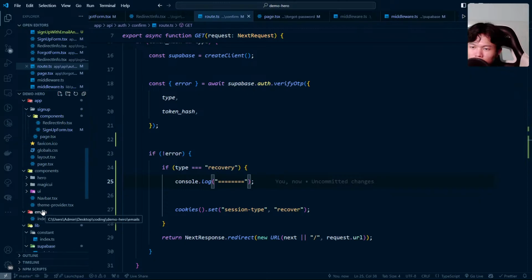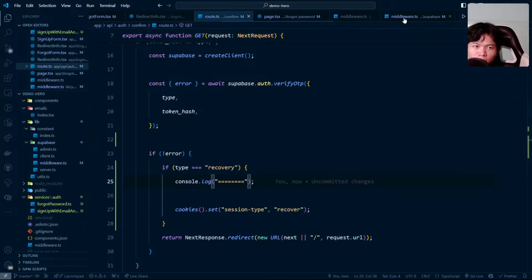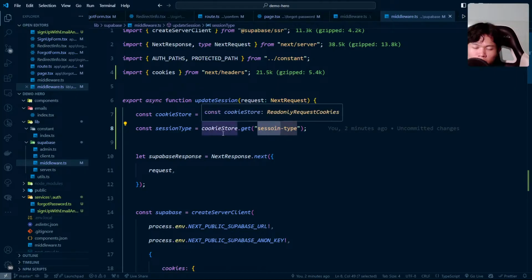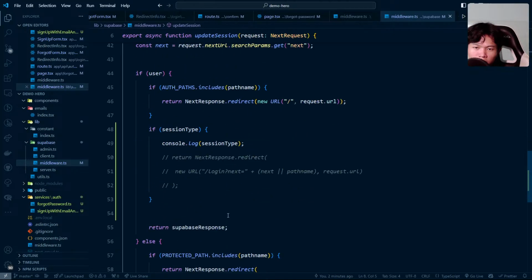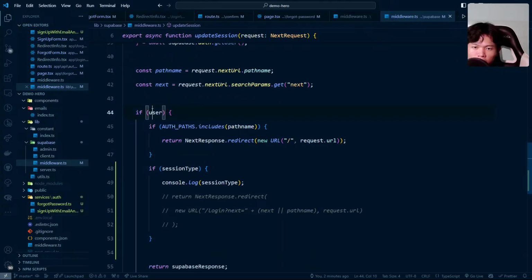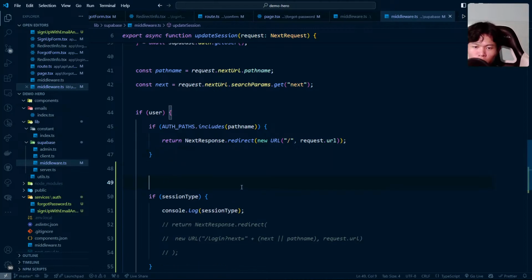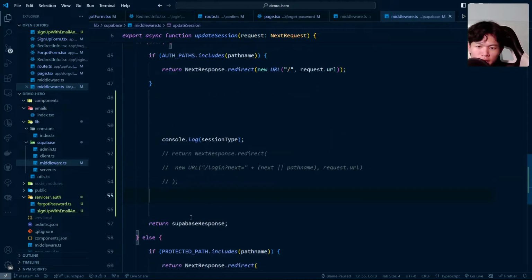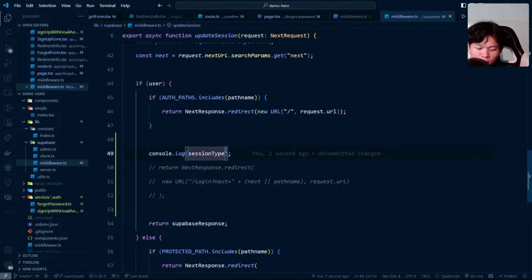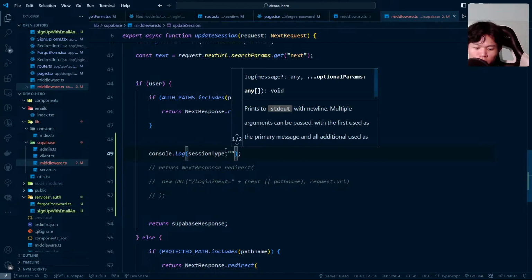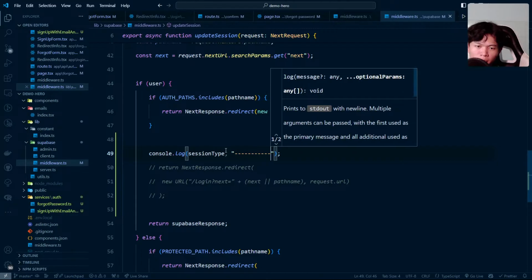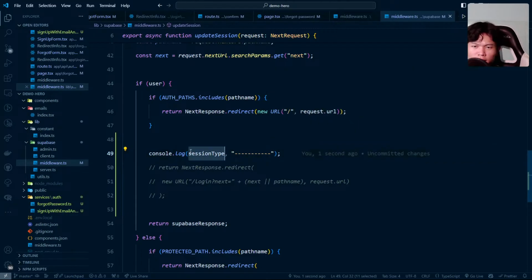And then inside my middleware, if it's running, and then we're going to have a user, right? And when it has a user, we just going to console.log this value. Right now we do not do anything with this value. We're just going to console.log it. Just hopefully that this is working.